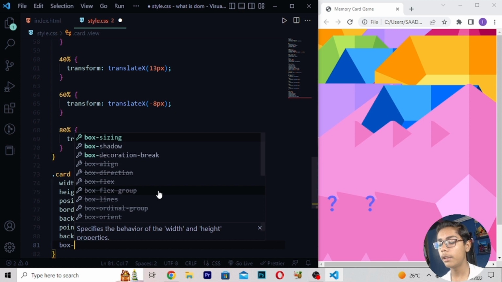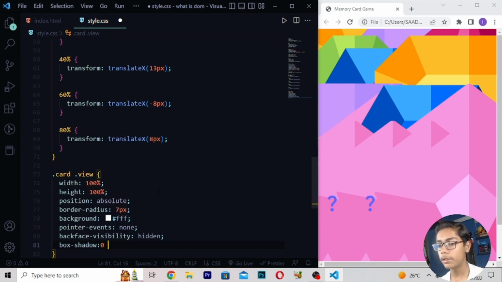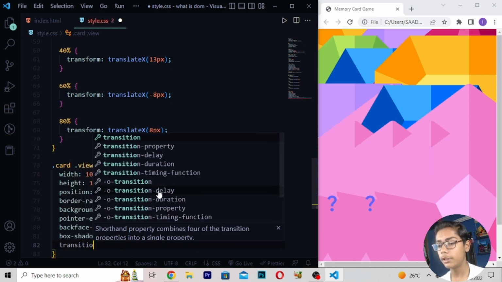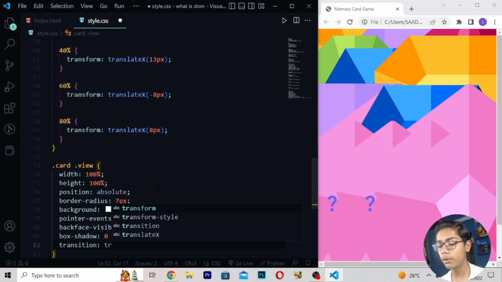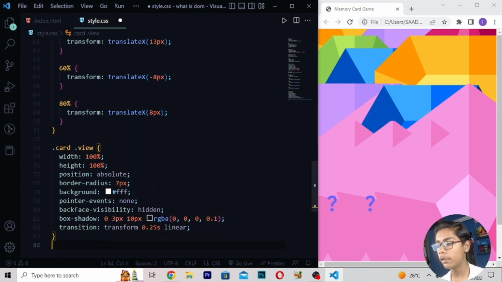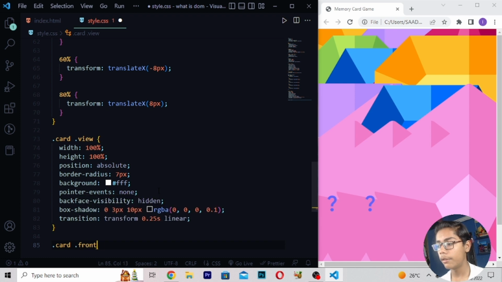Then here I will be writing box shadow, 0 3 pixel 10 pixel RGBA 0, 0, 0, 0.1. Then I will be writing transition transform 0.25s linear, for .card .front-view.